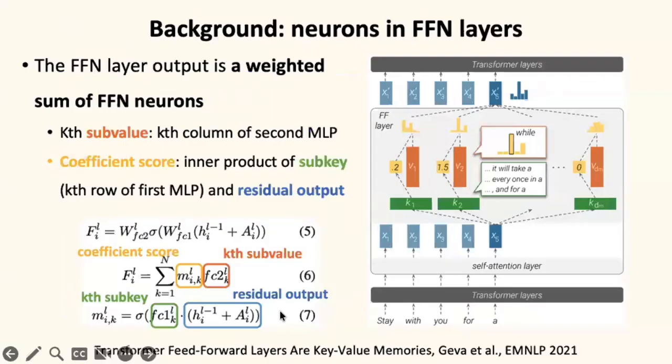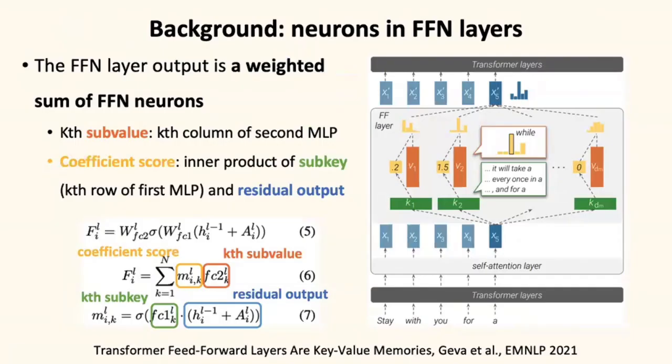And another background is the definition of neurons in FFN layers. Equation 5 shows the matrix level computation of FFN layers, which has two MLPs. The matrix level computation can be regarded as the vector level computation, as shown in equations 6 and 7.